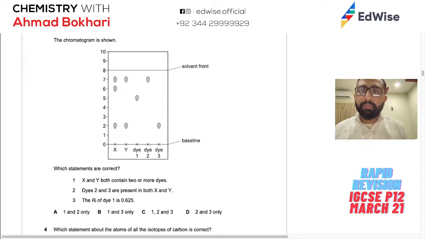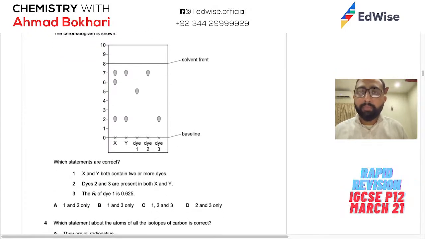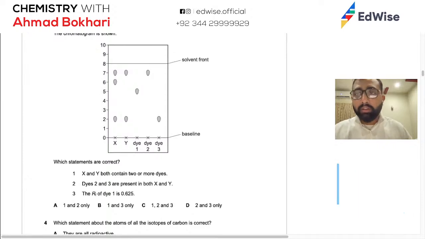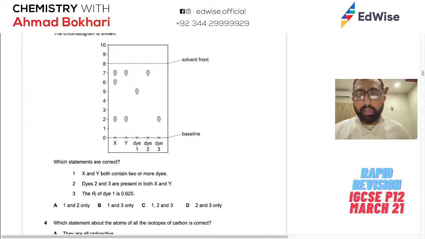Okay, two different food colorings, X and Y, are tested using chromatography. Okay, so we have chromatography here. 3 pure dyes, 1, 2, and 3 are tested. So how do you know it's a pure thing? Because you see there's only one spot here. The chromatogram is shown. Which statement is correct?